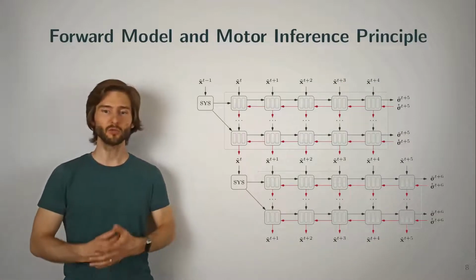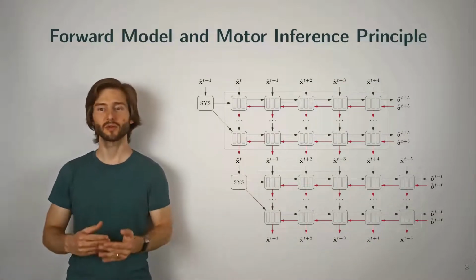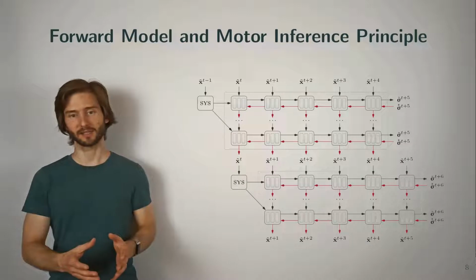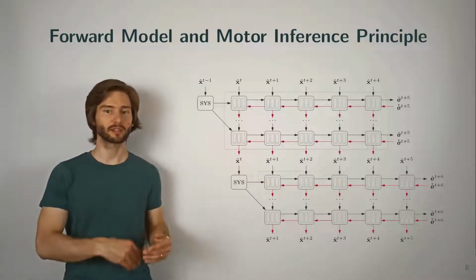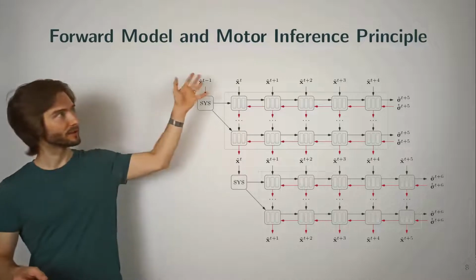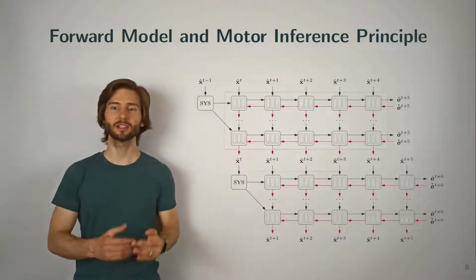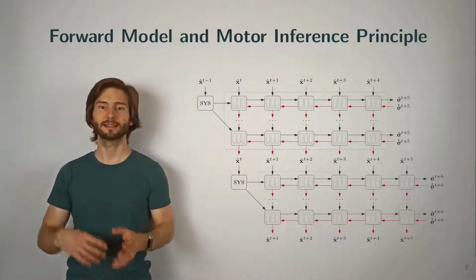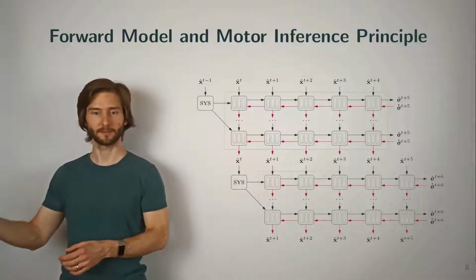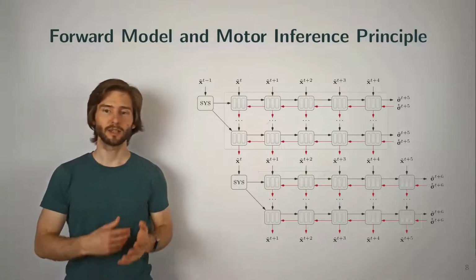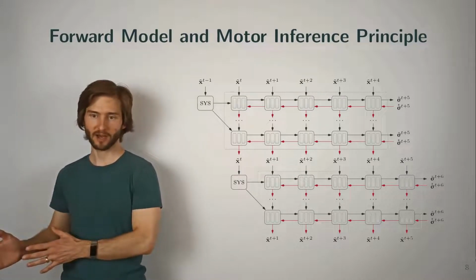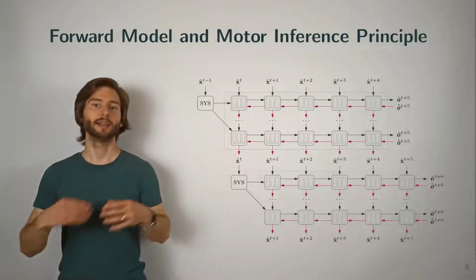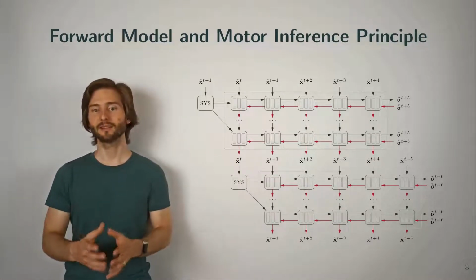In order to now control the movement of the simulated rocket ball, we first train a forward model which learns to predict the next system state based on the current system state. And it also uses the current motor commands x, so here in this graph. And in our simulation, these motor commands control the throttling of the rocket's bow thrusters, and the system state is simply the position of the rocket ball in 3D. And in the standard case, we train the forward model either with backpropagation through time or with e-prop on randomly generated flight sequences.